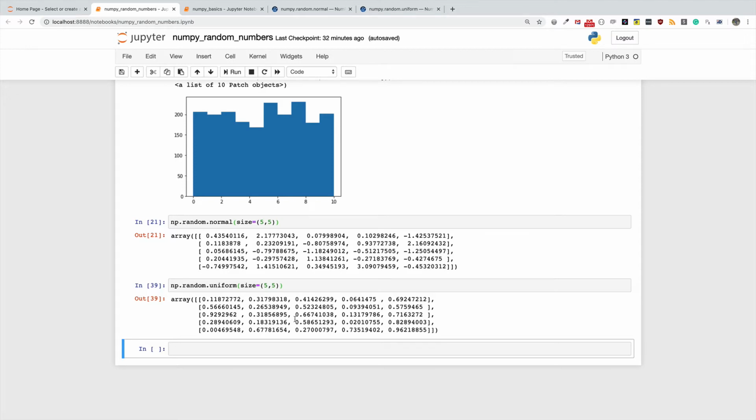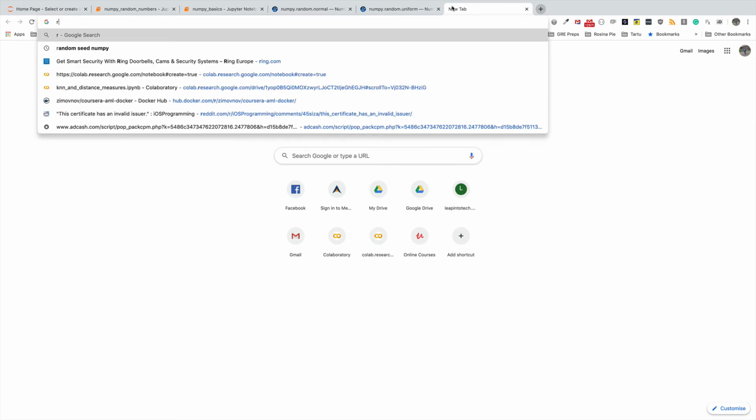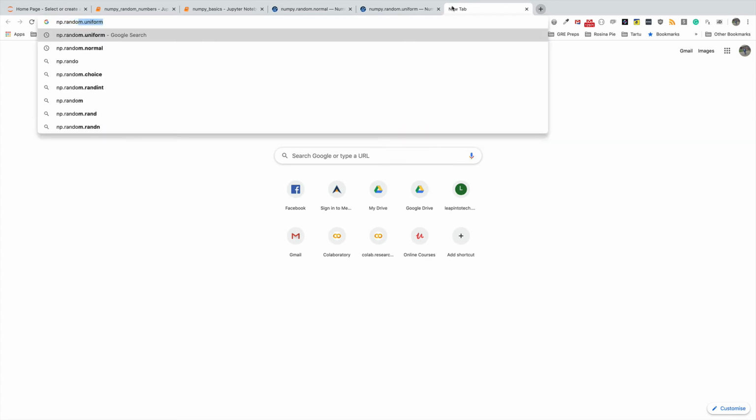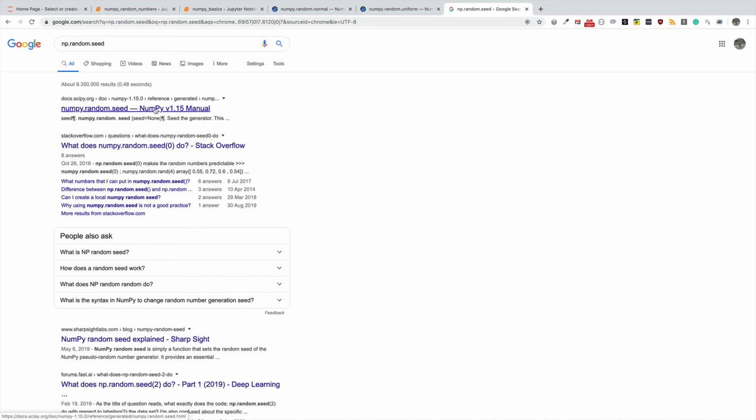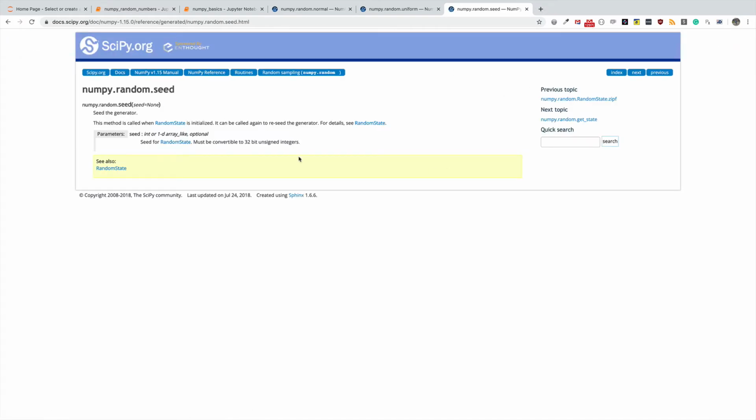Now let me show you how to do that. It is as simple as calling np.random.seed, and then you can seed it with any value. I'm going to choose 0 here. You can read more about it by googling np.random.seed and going to the NumPy official documentation.